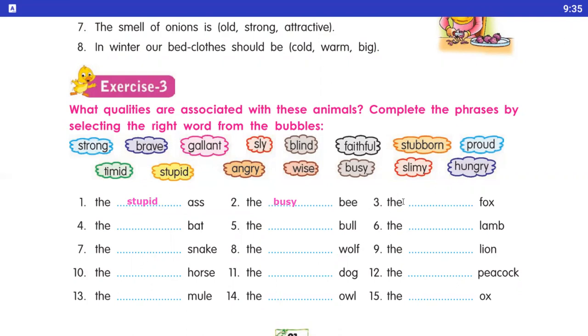Number third, dash the fox, S-L-Y. Another meaning of sly is a cunning fox, okay? Number fourth is here the dash bat, so blind, B-L-I-N-D, blind bat. Number fifth is here the dash bull, angry bull. Number six, we use as a the timid lamb. So आपको पता ही है ना लैम्ब कैसा होता है? Timid, डरपोक. Number 7 is the dash snake, the slimy, S-L-I-M-Y. Number 8 is here the dash wolf, here the hungry wolf. Number 9, the dash lion, brave lion.